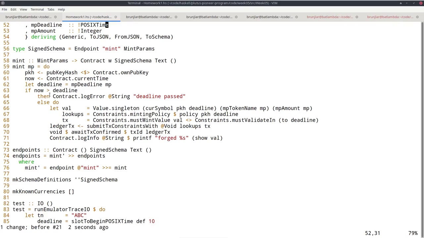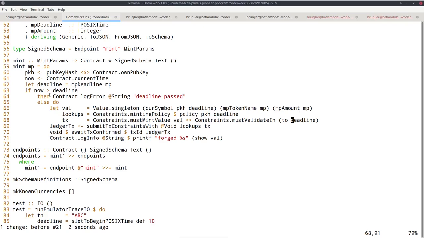So recall that validation works by checking that the validity interval is contained in the toDeadline interval. So that's what it means. We must check that the deadline has not yet passed. No matter what the current time is, we don't know for sure. We just know it's somewhere in the validity interval. So the whole validity interval must be before the deadline, which means it must be contained in the toDeadline interval. And that's why here, when I set the validity interval, I use toDeadline. And I thought that's obviously correct, because obviously toDeadline will be contained in toDeadline.